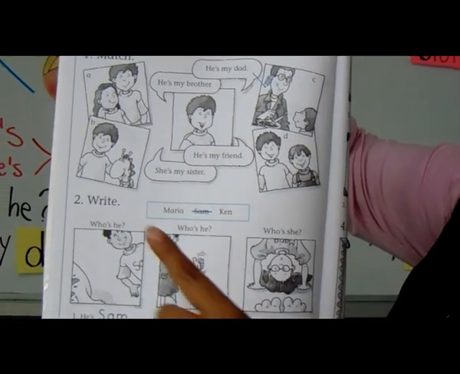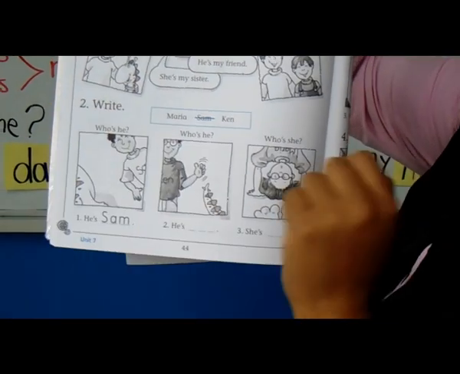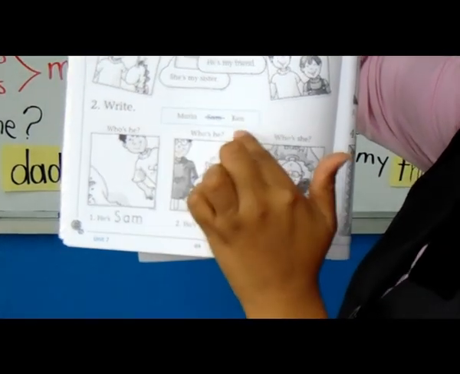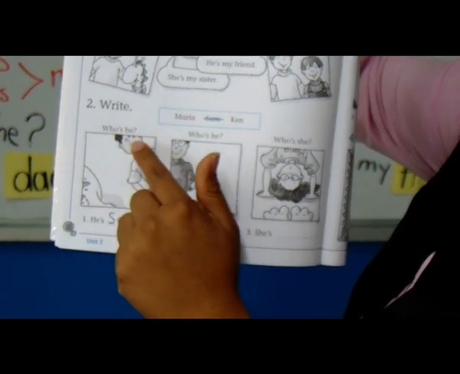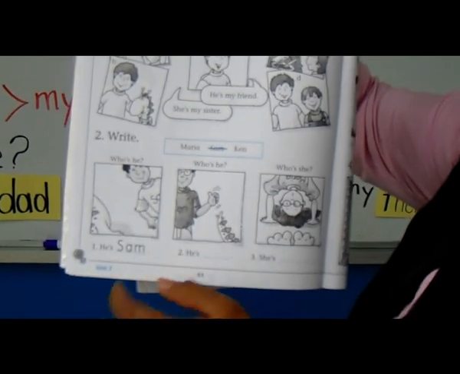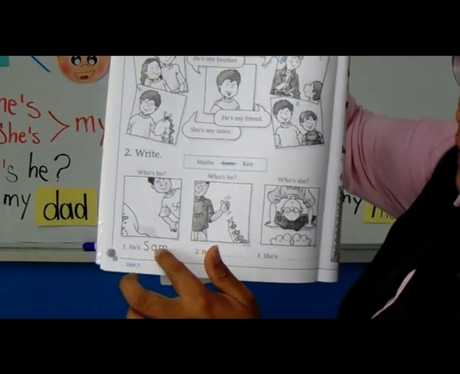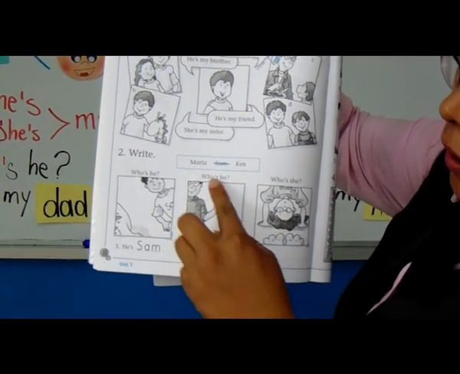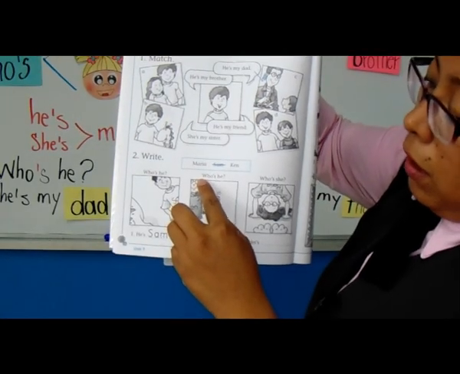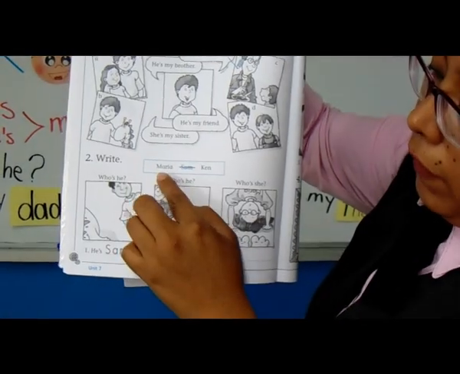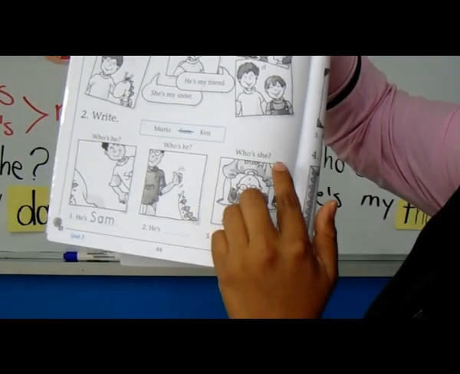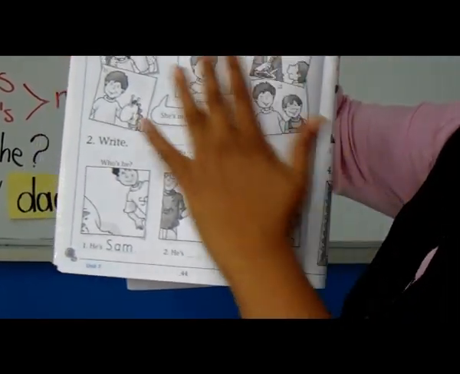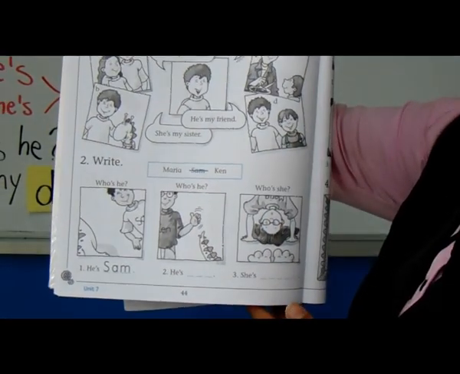In instructions number 2 says, write Maria, and Ken. And we have, who's he? Remember, who is he? And we have to write, for example, his son. You have to write, the question says, who's he? You have to write if it is Maria or Ken. And the same with this part, who's she? And you have to color the page.